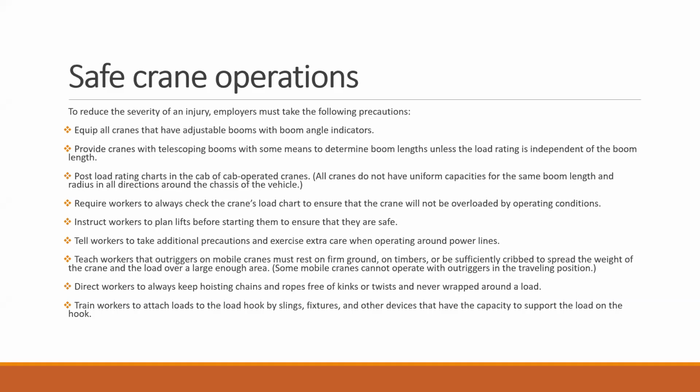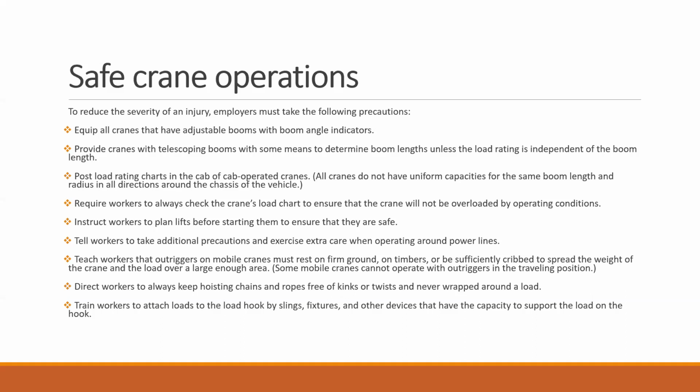But if it is a mobile crane, which is being used for external purposes, then you need to have a flagman available. A flagman is a person who is always giving signals to the crane operator, because the crane operator cannot see everywhere. So the eyes of the crane operator are basically the flagman. He is the one who is going to give the directions all the time to the crane operator: what you have to do, how much you have to lift.